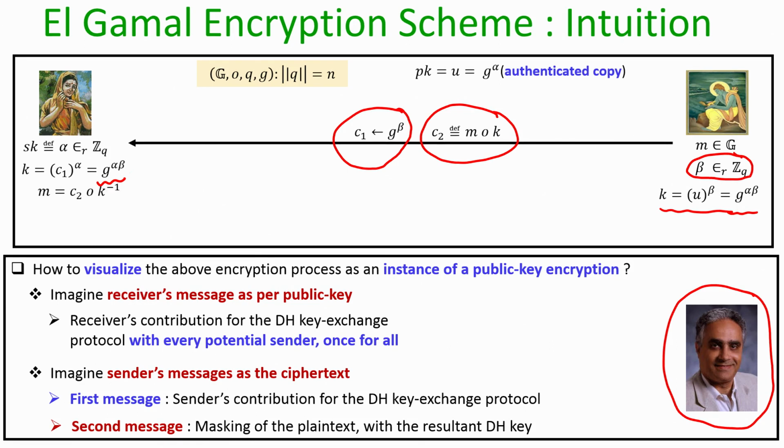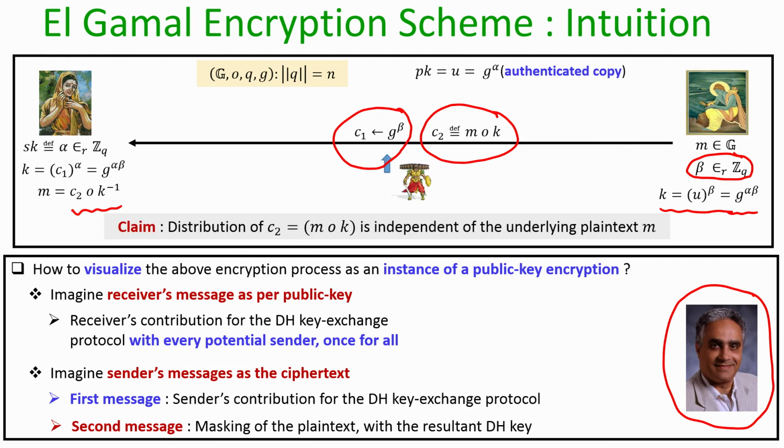which RAM has used for masking the message. Once she recovers the key k to decrypt the ciphertext, she takes the second component of the ciphertext, namely C2, and performs the group operation on C2 and the multiplicative inverse of k to recover the plain text. And my claim here is that in this entire process, the distribution of the second component of the overall ciphertext, namely C2, is independent of the underlying plain text.